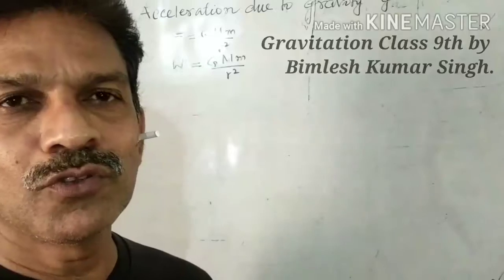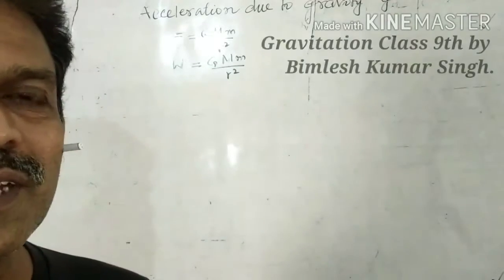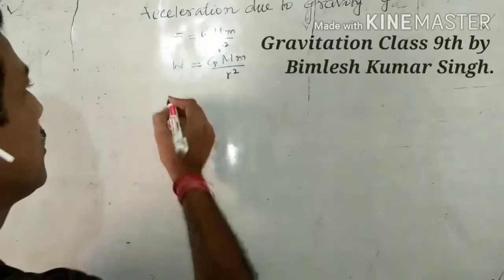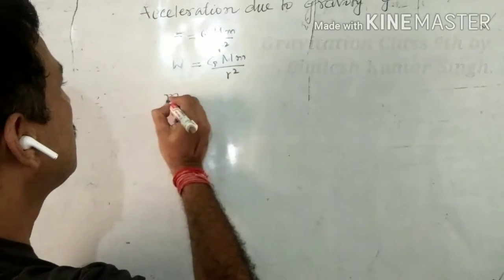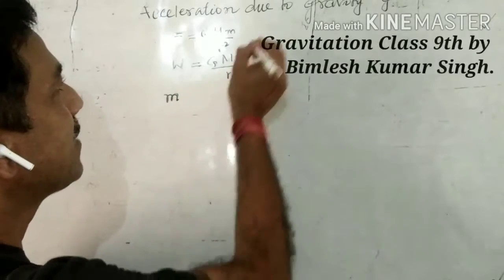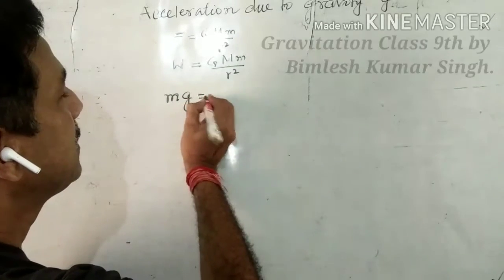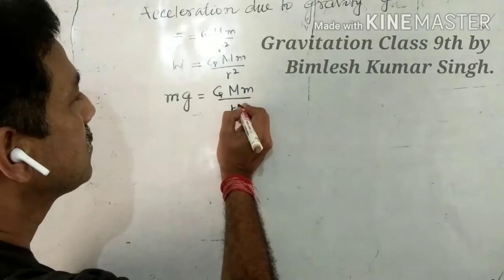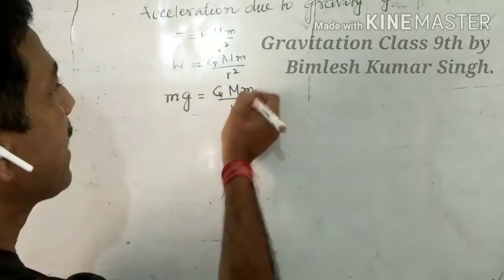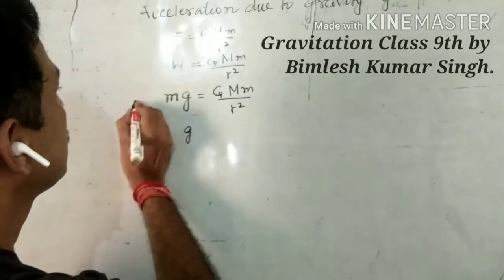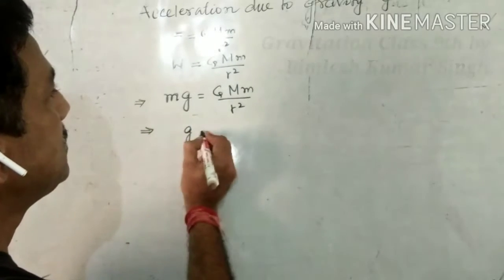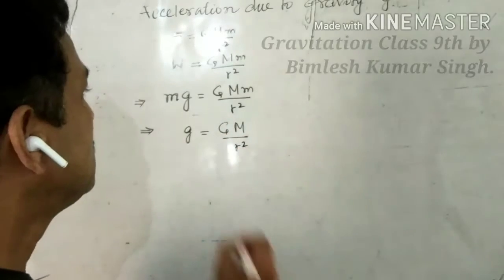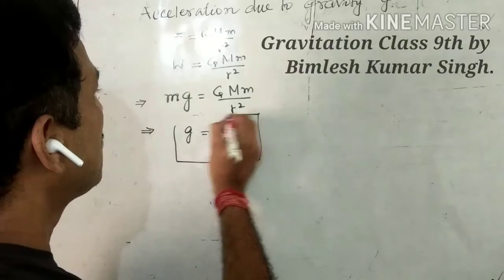And you know, force equals mass into acceleration. From Newton's second law of motion, we have derived F equals ma. So here m means mass of the body, a means acceleration due to gravity, that is g, and mg equals G M m by r square. Small m cancelled, therefore g equals G M by r square. This is the value of acceleration due to gravity.